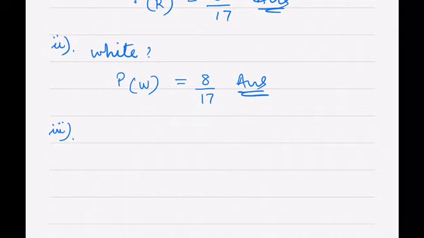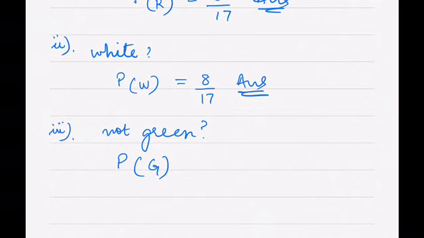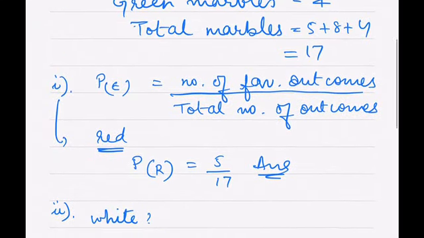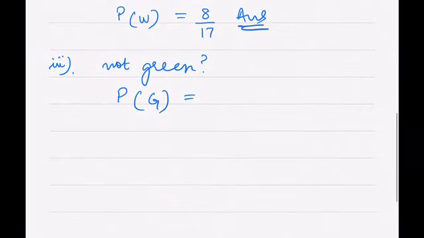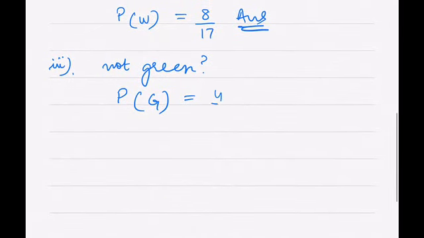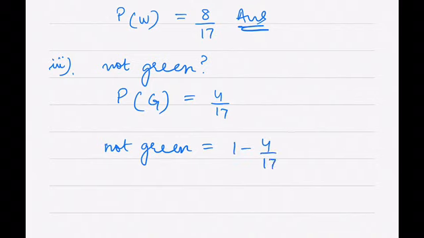Now third part, they ask what is the probability of getting not green, right? So for not green, first I'll find out the probability of getting green marbles. Green marbles are how many? 4. So probability of getting green marbles will be equal to 4 by 17. So probability of not green will be equal to 1 minus 4 by 17.